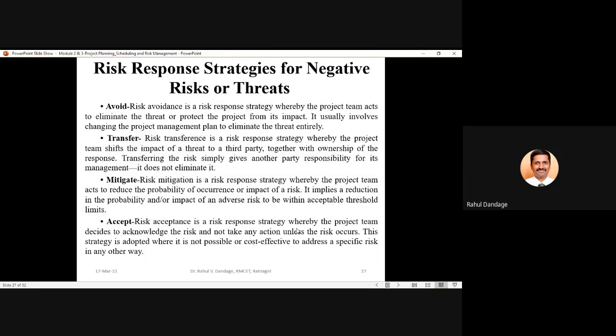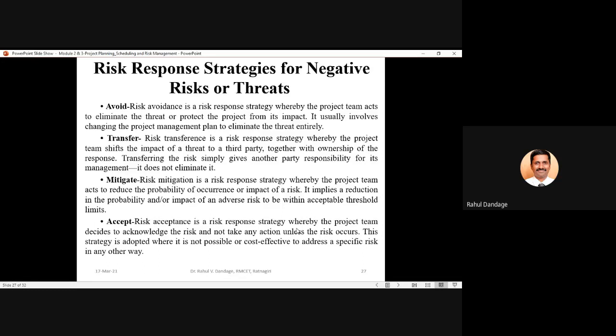And last is accept. There are certain situations where there is no other option than accepting it, because sometimes the risks are with respect to natural calamities, natural disasters, so there is no option other than accepting the risk and then planning how to protect ourselves from the huge impact that risk is going to make on your project objectives.